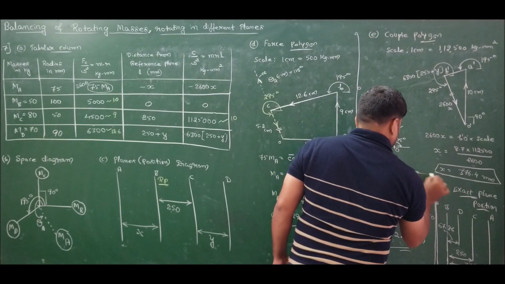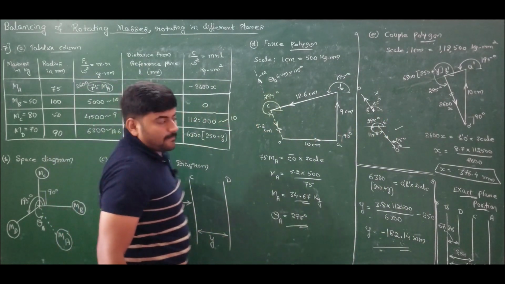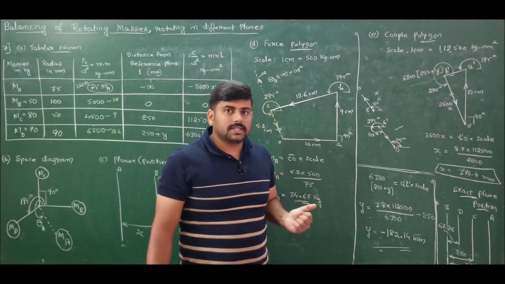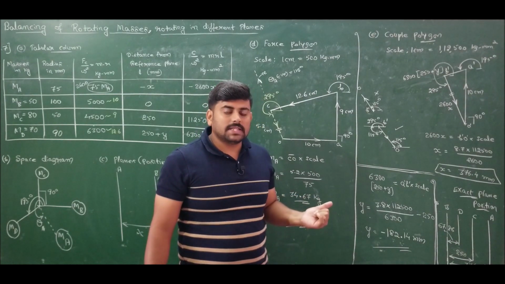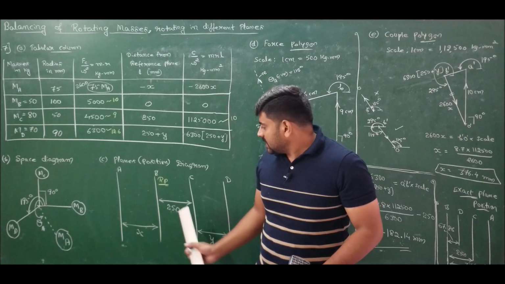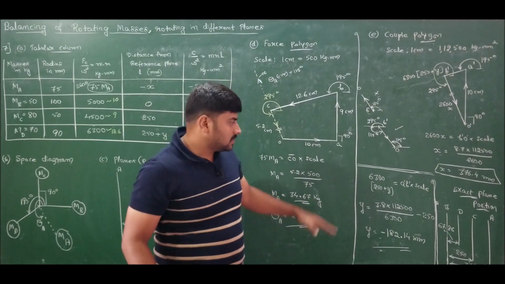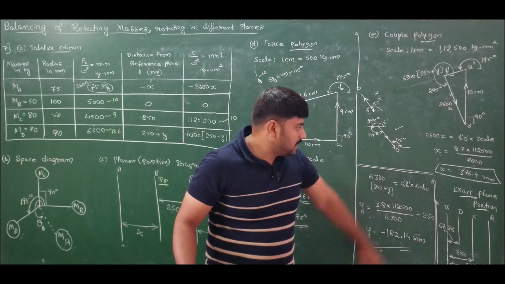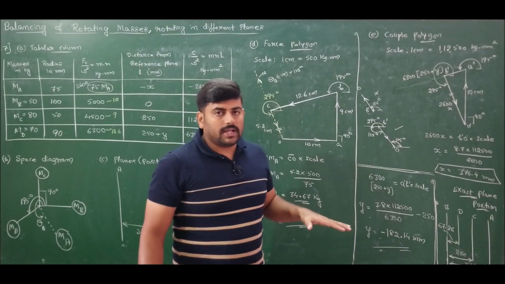So this is the complete solution for problem number 7, which seems to be the most difficult one as far as what we have discussed. So let me pause this video for a while so that you can copy down. Later we will solve this problem analytically. A careful observation is that initially we assumed the plane position as ABCD, but it is wrong. The actual plane position is BDCA. So this is the distance and plane positions from plane B. Hope the problem is clear. Let me pause this video for a while.